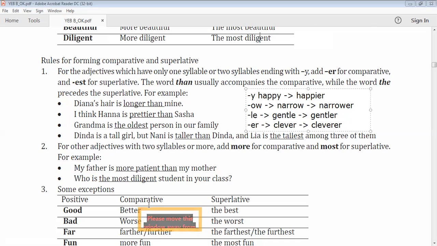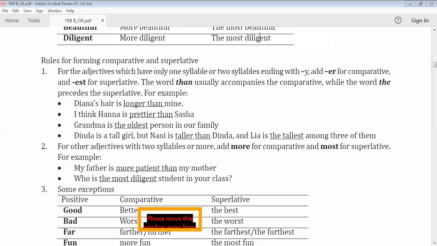And then, number 2, for other adjectives with two syllables or more, add more for comparative and most for superlative. For example, my father is more patient. Who is the most diligent student in your class? Okay, let's continue. Oh, I have to clean this.